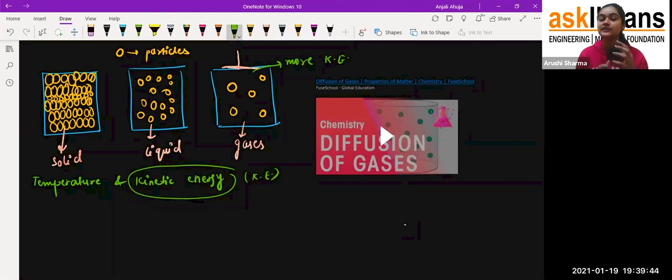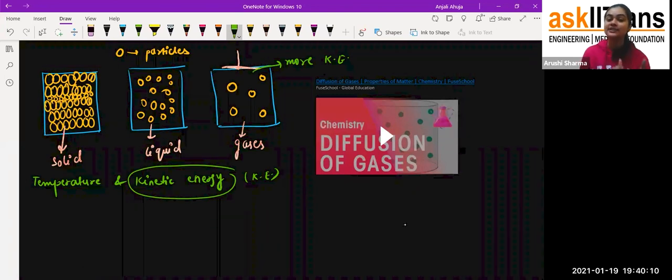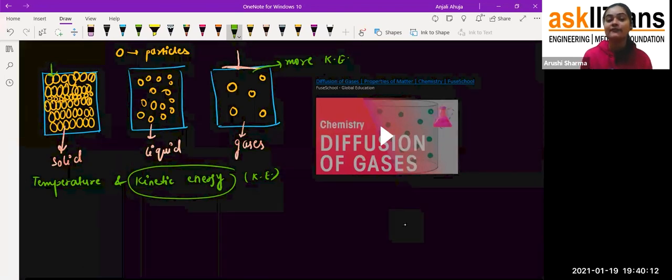Kinetic energy is that energy which develops when something is in motion, and when something is very free to move, it will have more kinetic energy, and the one which is not able to move will have less kinetic energy. So in the case of gases, the particles are very far apart and freely movable, so the kinetic energy is more. But in the case of liquid, it is less, because particles are somewhat close to each other, and in the case of solid, it is very less,